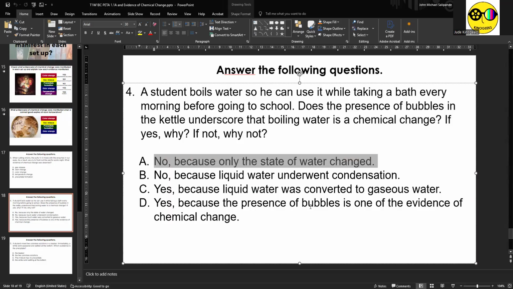Okay? Some of you might be tempted to answer C or D, but if you look at the question carefully, the best answer is letter A.